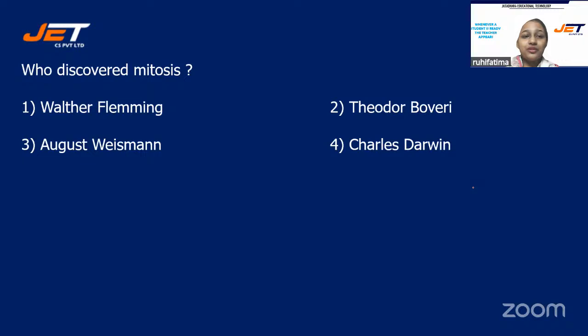All right, students, the correct answer is option number one, Walter Fleming.